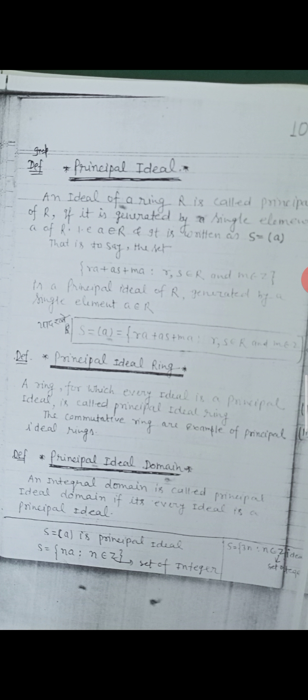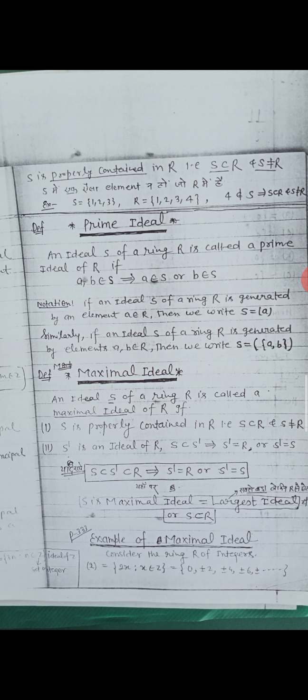Now the prime ideals. An ideal S of a ring capital R is called a prime ideal of capital R if a, b belongs to S implies a belongs to S or b belongs to S. Notation: if an ideal S of a ring capital R is generated by an element a belonging to R, then we write S = <a>.